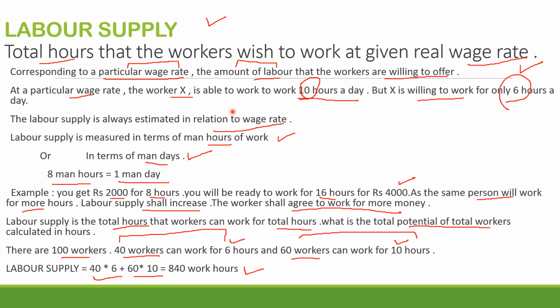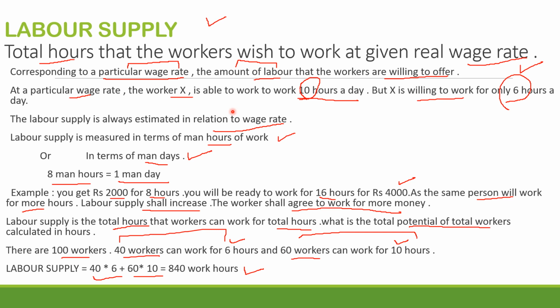Supposing you go to the market to buy tomatoes. Tomatoes are available at 100 rupees per kg. What will you do? You will just buy 1 kg of tomatoes and come back home. Now if the rate of tomatoes goes to 200 per kg, you will not be buying 1 kg. Maybe you will be buying less. Right? So the rate of the tomatoes is going to decide your demand.